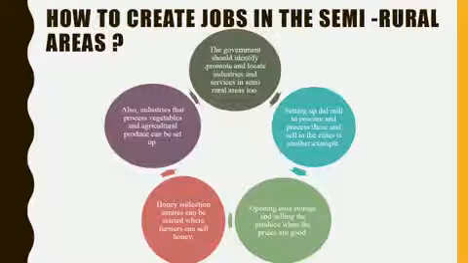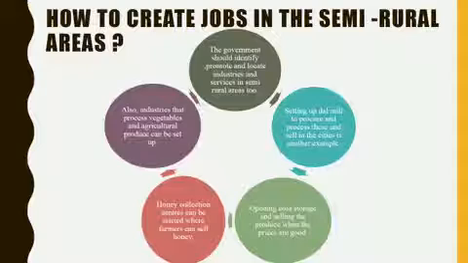So children, we have seen how more employment opportunities can be created in the rural areas. Now, apart from creating employment in the rural areas, the government can also create employment opportunities in the semi-rural areas. How can the government do that? See, firstly, the government should identify, and then it should promote and locate industries and services in semi-rural areas too. So it needs to identify those industries first.